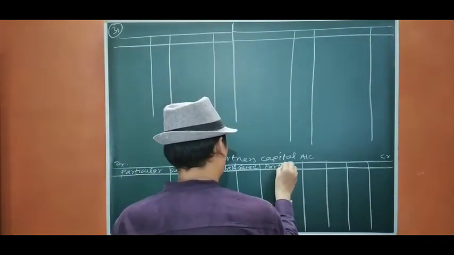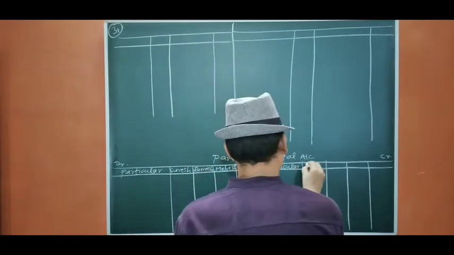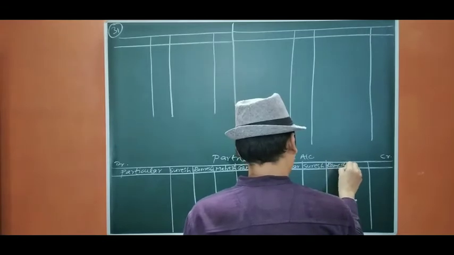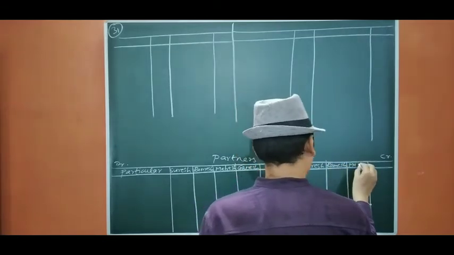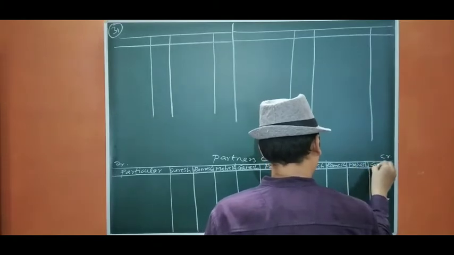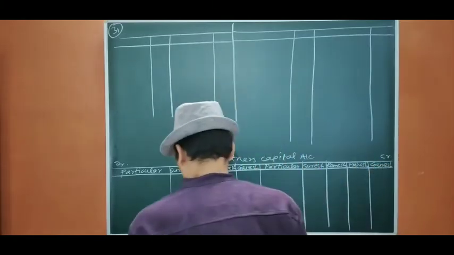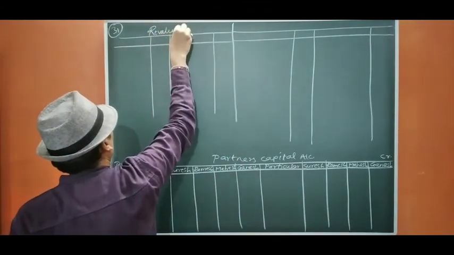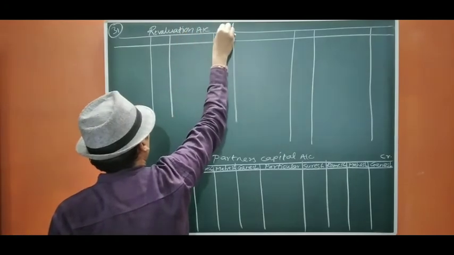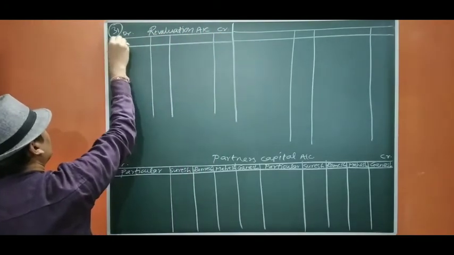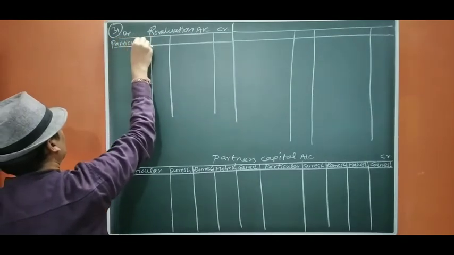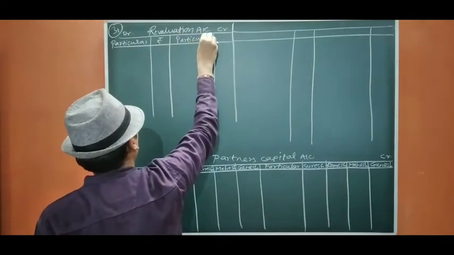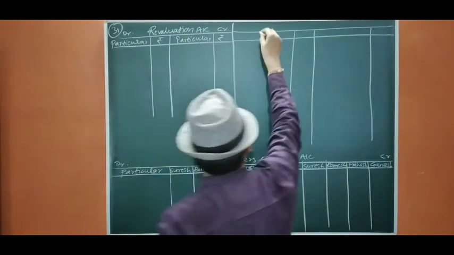Particulars: Suresh, Ramesh, Ganesh. Okay, so this is the revaluation account. Particulars, rupees. This is the balance sheet.